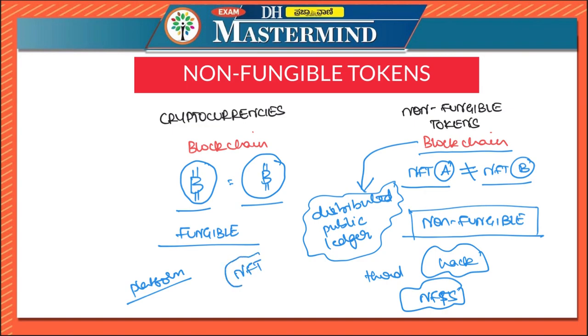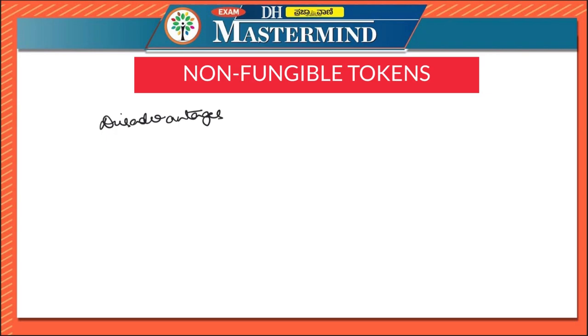So the platform which hosts the NFT should be in business. It should not go out of business. If the platform goes out of business, then the NFT could be lost or the access to his or her non-fungible token could be lost.